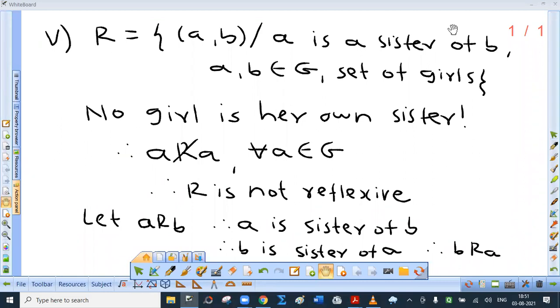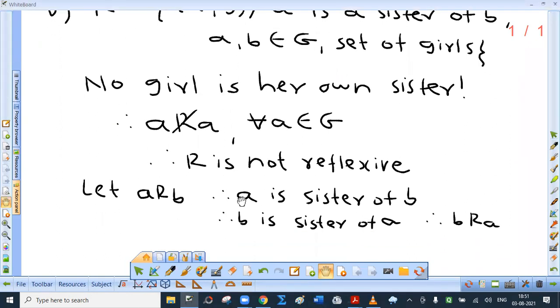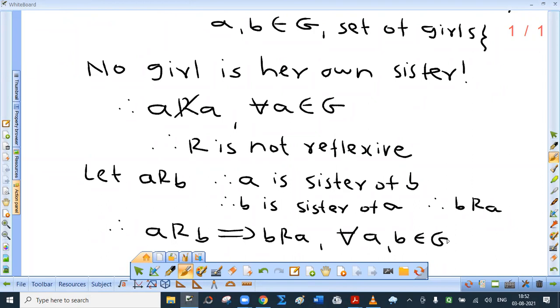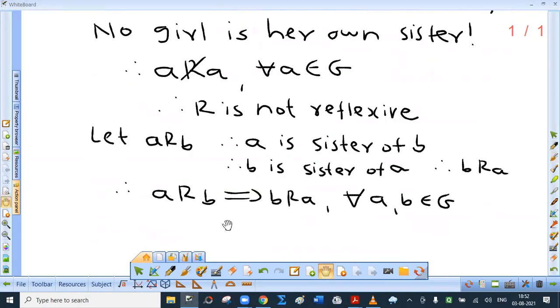Let A be related to B, meaning A is a sister of B. So in that case, B is a sister of A, so B is related to A. Therefore, A related to B implies B related to A for all A and B belonging to the set of girls. So I can say that R is symmetric.